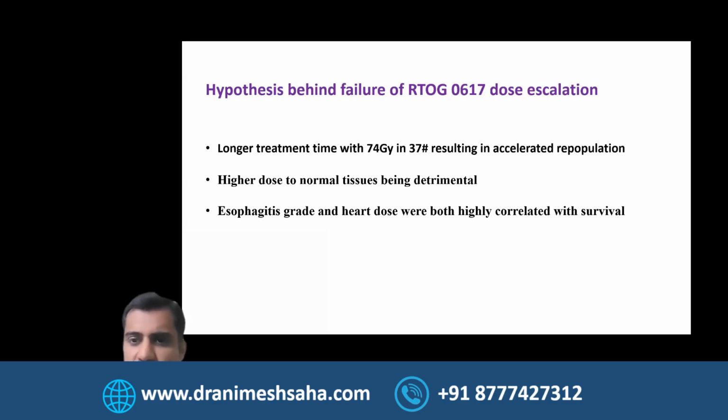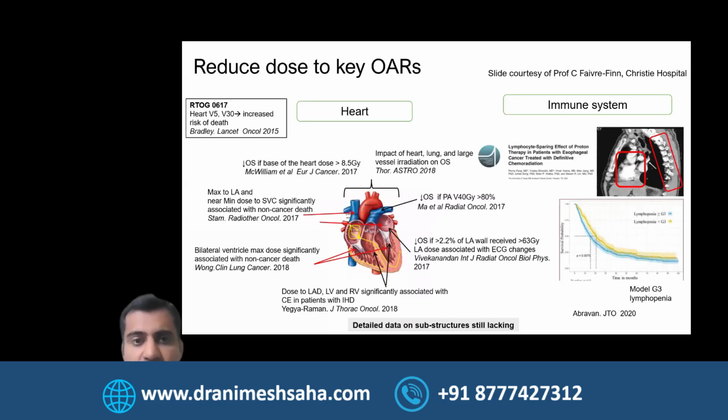We know esophagitis and heart dose showed that it actually impacted on survival, and it was quite detrimental if the doses were higher. This is quite a beautiful slide, which I really like. Thanks to Prof. Ferry for sharing this with us.